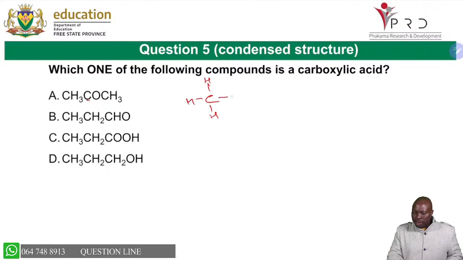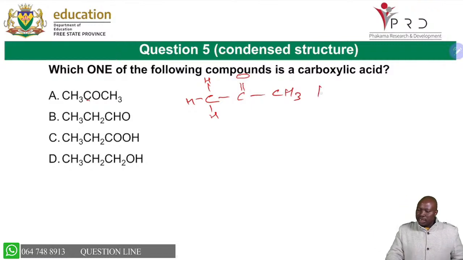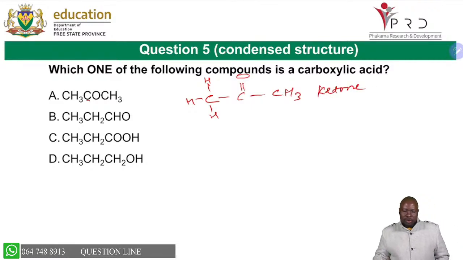Then we are having C, then O, and then CH3. You can see that there must be 2 bonds on this carbon, which means that the O has a double bond there. Then it's a C double bond O. Then you know that this is a ketone. So it's important that you know how to draw these structural formulas, because they will help you.